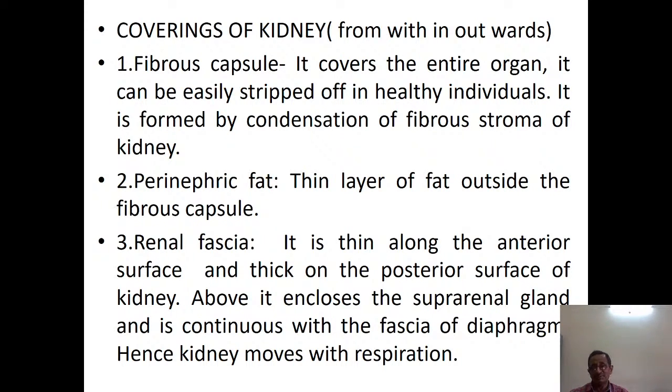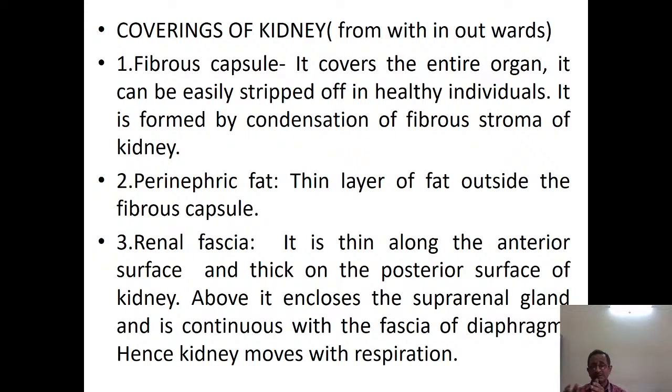After the fibrous capsule, we are having an amount of fat that is surrounding the kidney. We call it perinephric fat. So the kidney, fibrous capsule, then perinephric fat, then renal fascia. It is thin along the anterior surface and thick along the posterior surface of the kidney. Above, it encloses the suprarenal gland and is continuous with the fascia of the diaphragm, hence the kidneys move with respiration.